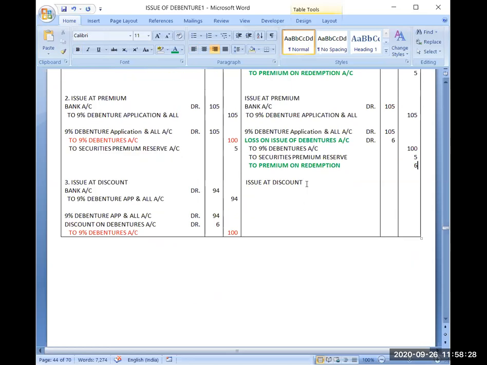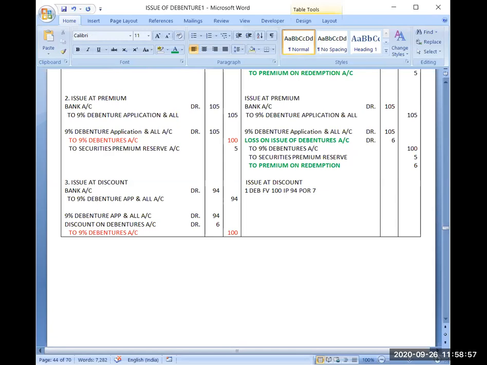Now in the same manner, coming to the third portion, one debenture, face value ₹100 and issue price is ₹94. We will keep it same. And the premium on redemption is, suppose this time I will make it ₹7.